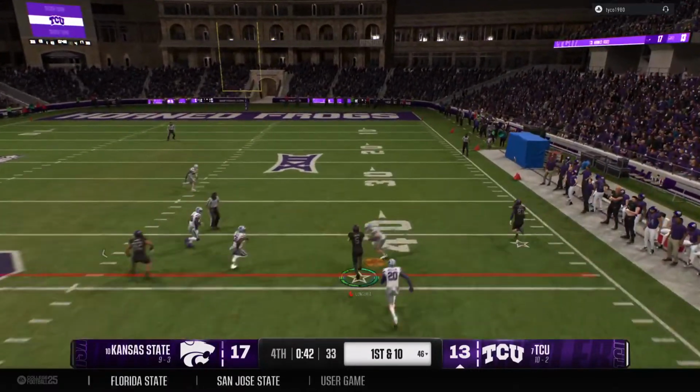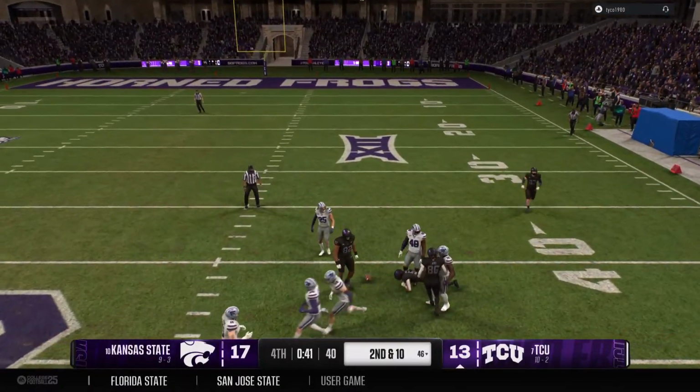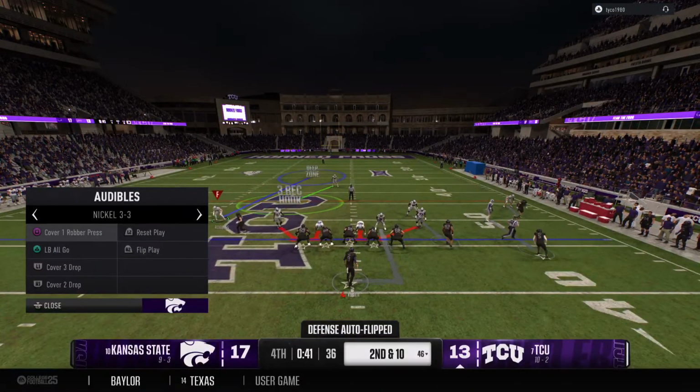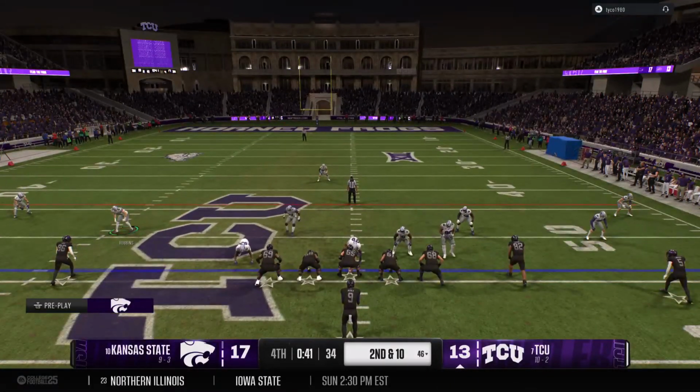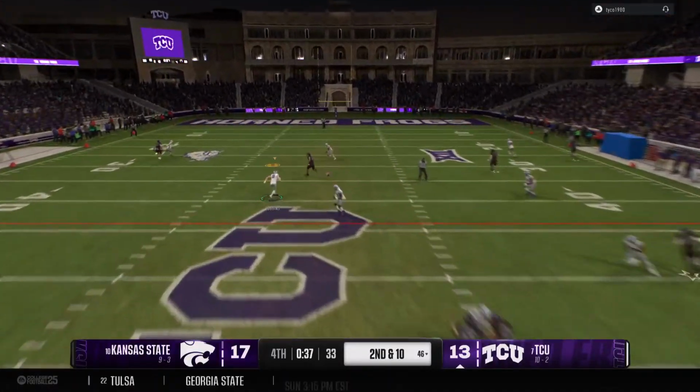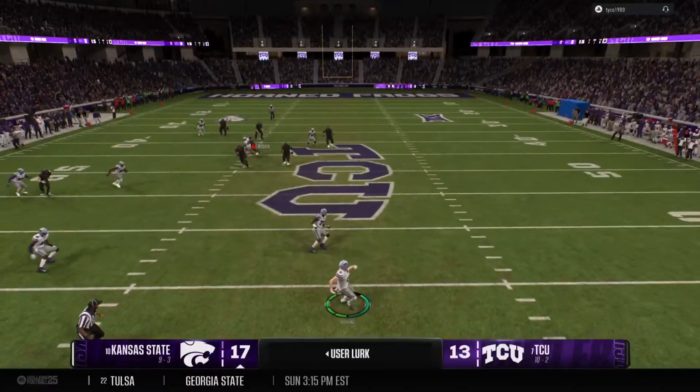On 1st and 10, they'll look to throw it. Physical defending. That one falls incomplete. Brings up second down. The Horned Frogs come to the line looking to crank up the tempo. Quarterback looking to pass here on second down. Throws to the tight end. And the ball is picked off.